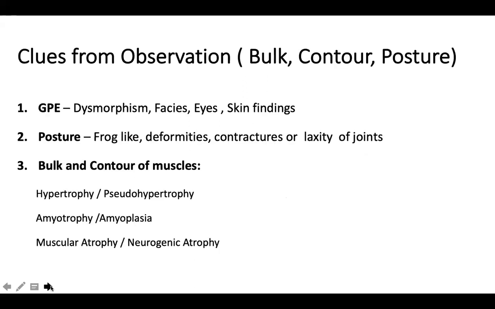So what do we observe? We observe the general physical examination, which could be the facial examination, the skin findings, the eye findings, the posture of how he looks, how the child is in sleeping posture, sitting posture. How is the back, how are the legs, how are the hands, is there flexion, are they adducted, is there any scissoring, is there any frog-like abducted hips, are there any obvious deformities in posture, any obvious contractures that you can see either proximally or distally, or on the right side or the left side. Always go in a sequence from head to toe. It's easy if you go in a sequence rather than looking randomly. Is there any laxity of joints, and how is the bulk of the muscles overall?